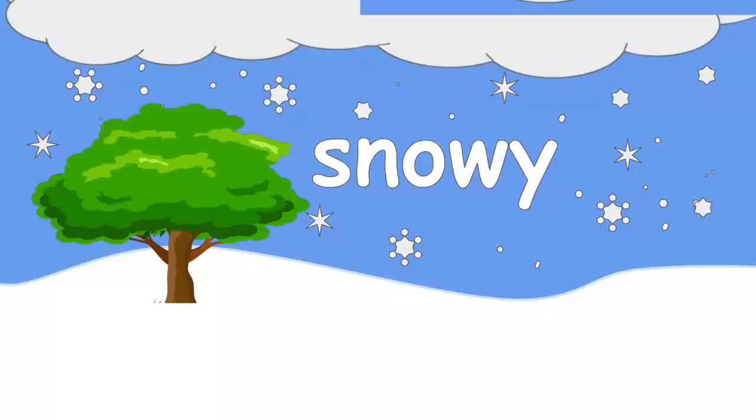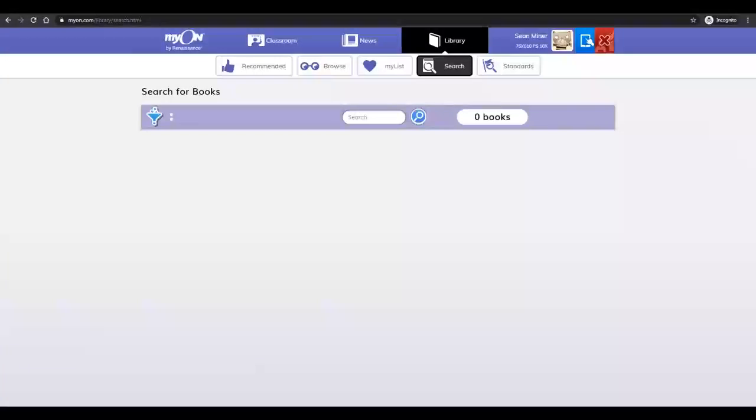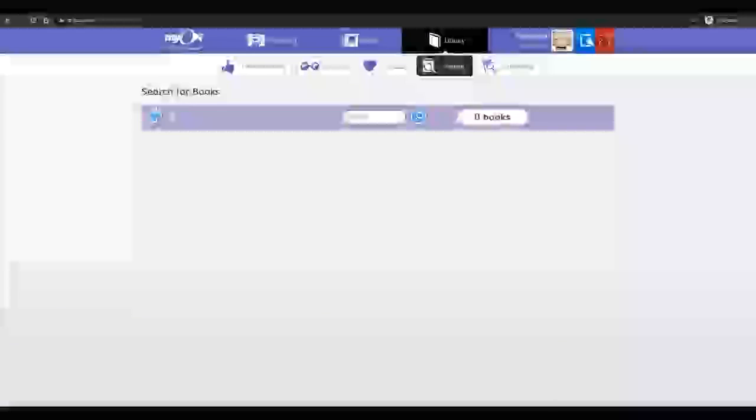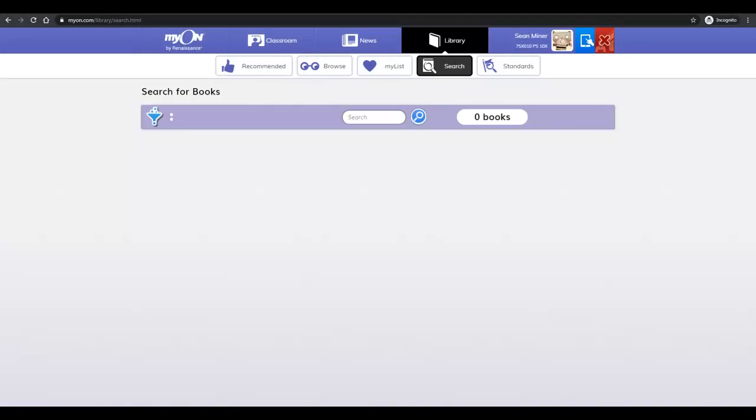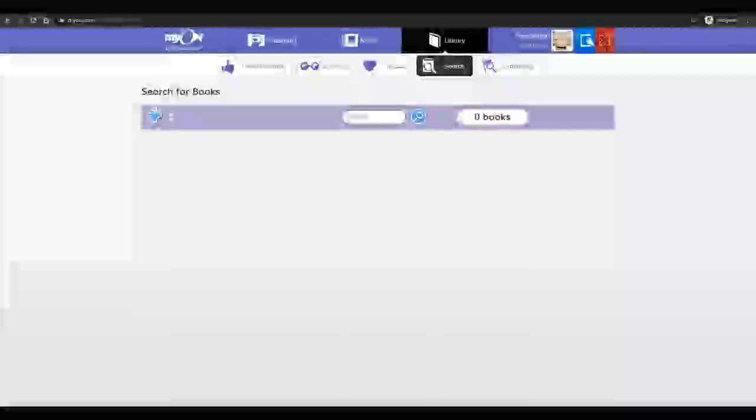So all of these words that we're looking at today are going to be words I want you to look for, because what I want you to do next is to go over to Myon and click on Library. After you log in, click Library, and search, and then type in weather.